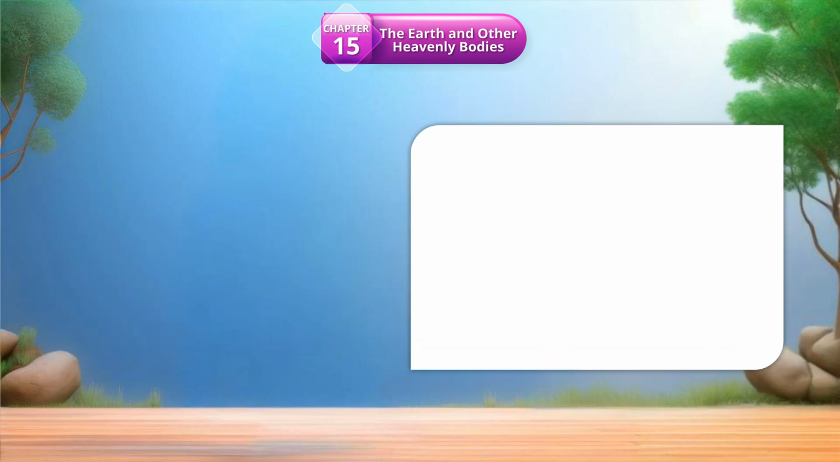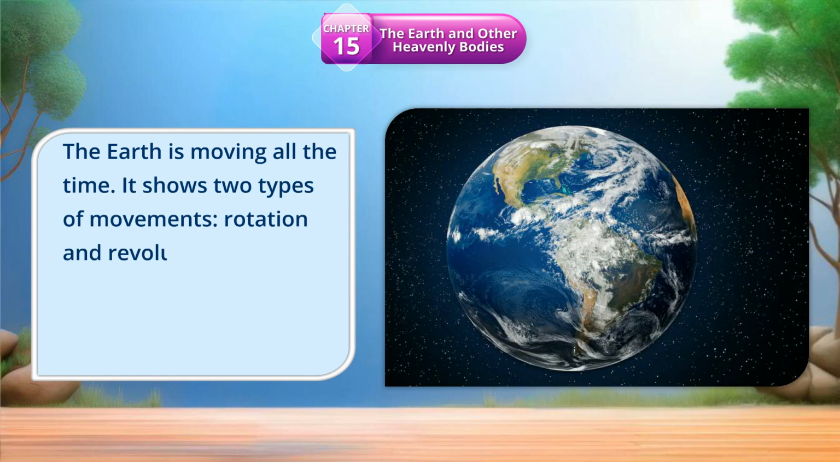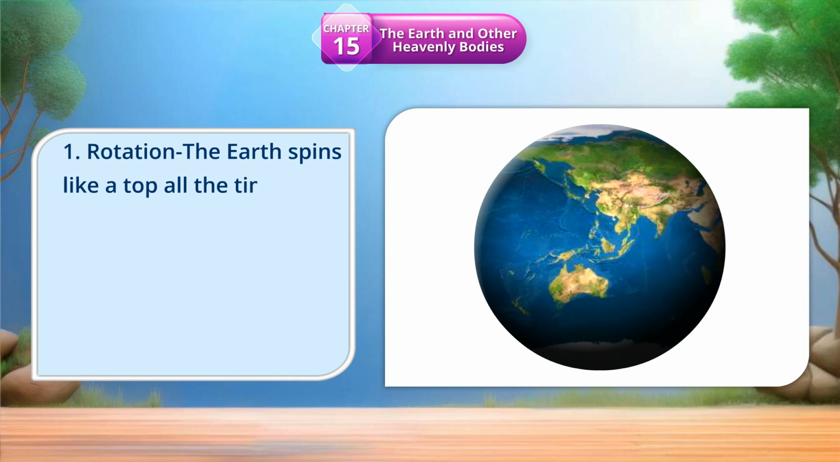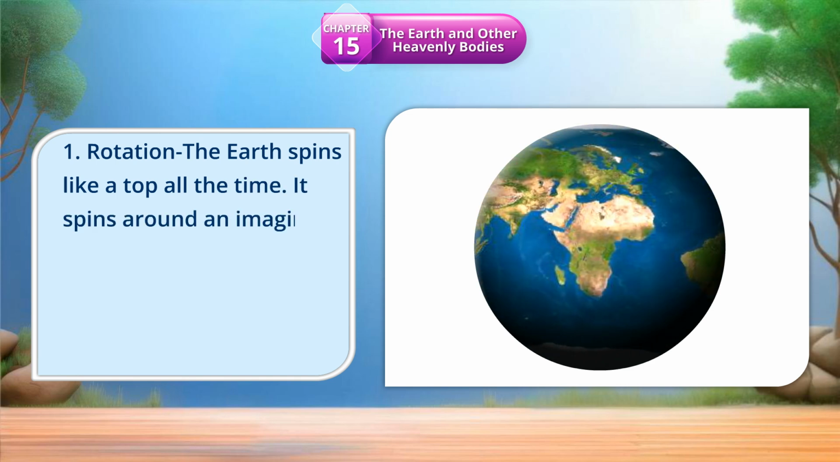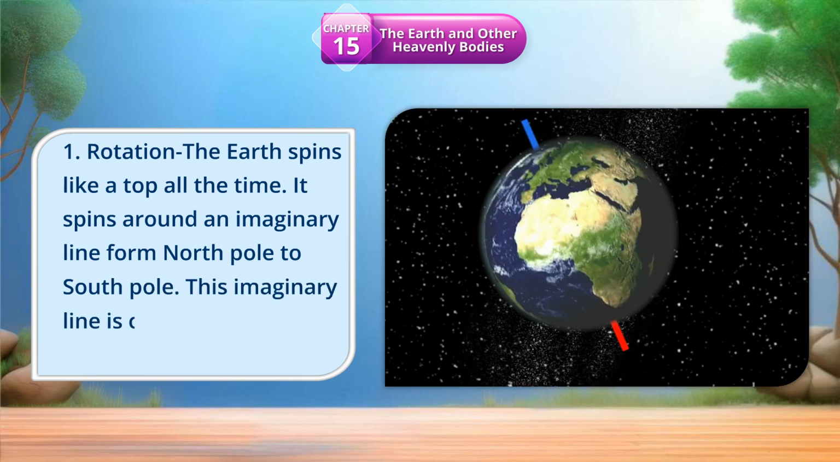Movements of the Earth. The Earth is moving all the time. It shows 2 types of movements: rotation and revolution. 1. Rotation. The Earth spins like a top all the time. It spins around an imaginary line from North Pole to South Pole. This imaginary line is called axis.